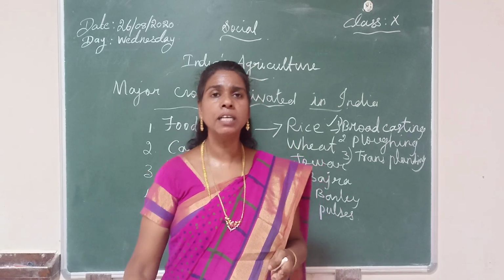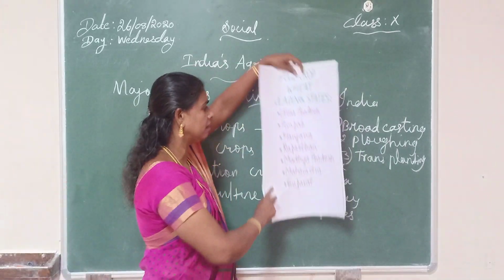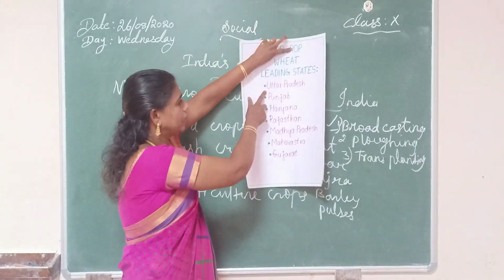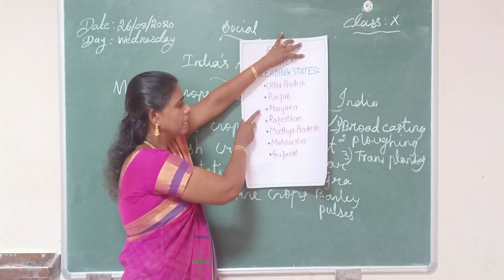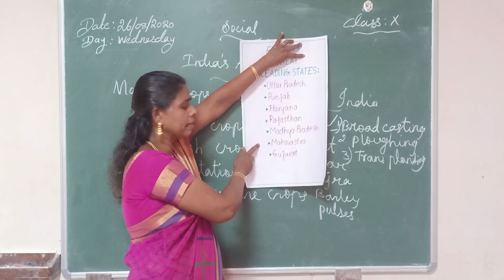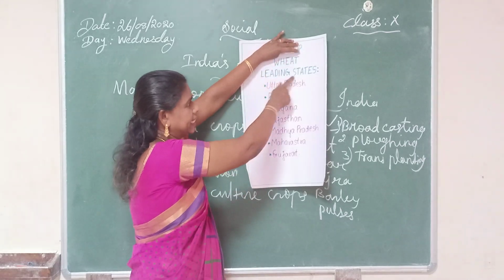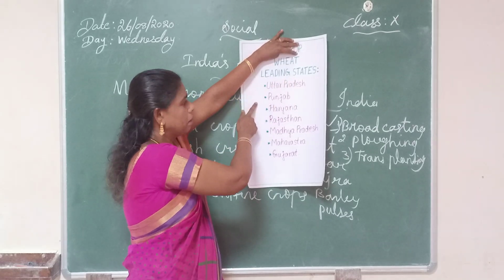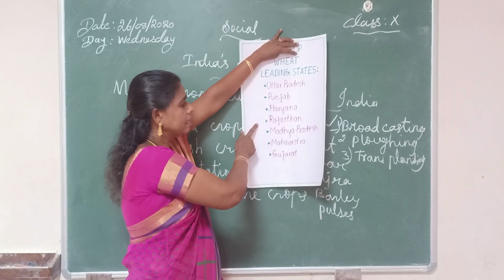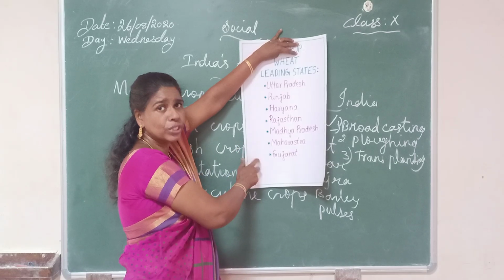In India, some of the states are cultivating wheat. The main states are Uttar Pradesh, Punjab, Haryana, Rajasthan, Madhya Pradesh, Maharashtra and Gujarat. Once again I will repeat. The leading states are Uttar Pradesh, Punjab, Haryana, Rajasthan, Madhya Pradesh, Maharashtra and Gujarat.